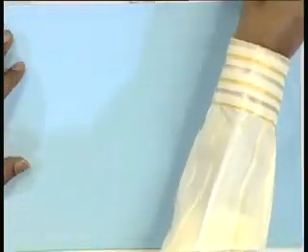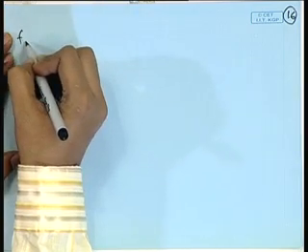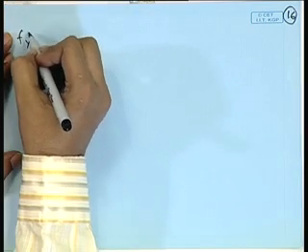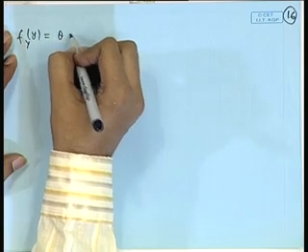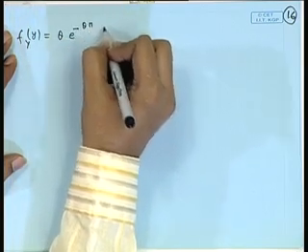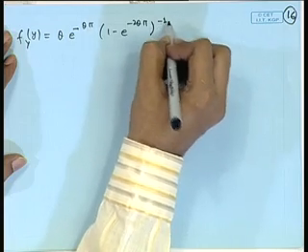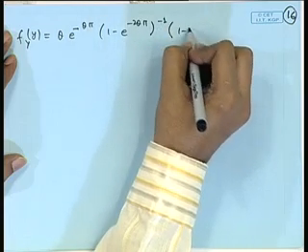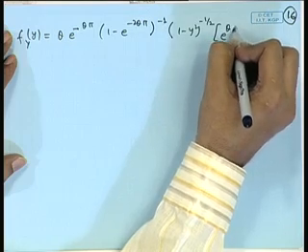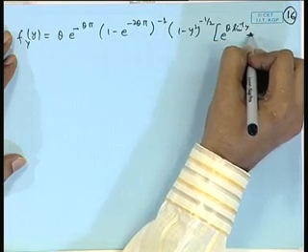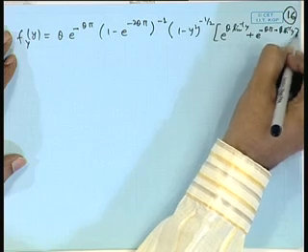So, after carrying out the calculations, the density of y can be obtained after differentiation as theta e to the power minus theta pi, 1 minus e to the power minus 2 theta pi inverse, 1 minus y square to the power minus 1 by 2, times e to the power theta sine inverse y plus e to the power minus theta pi minus theta sine inverse y.